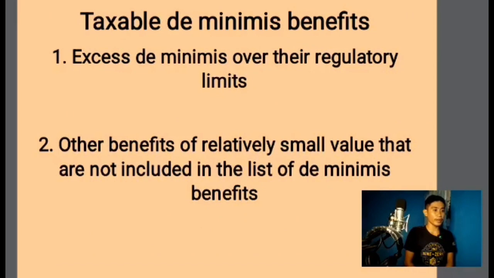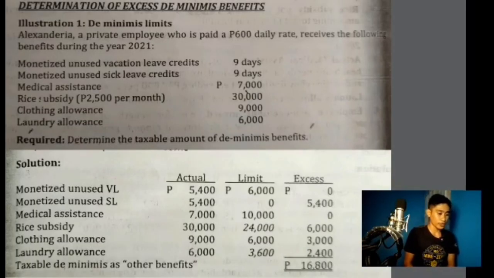These are the taxable de minimis benefits. First is the excess of the de minimis benefits over the regulatory limits. The second is other benefits of relatively small value that are not included in the list of de minimis benefits. We have here an illustration to determine the excess of de minimis benefits, which is taxable. Illustration 1. De minimis limits.